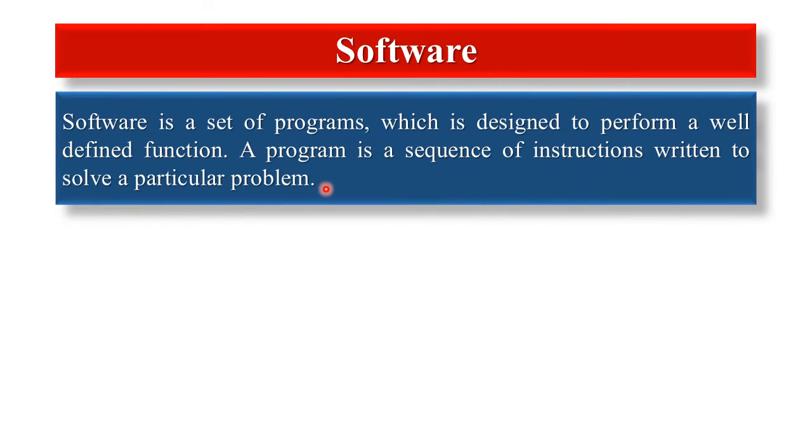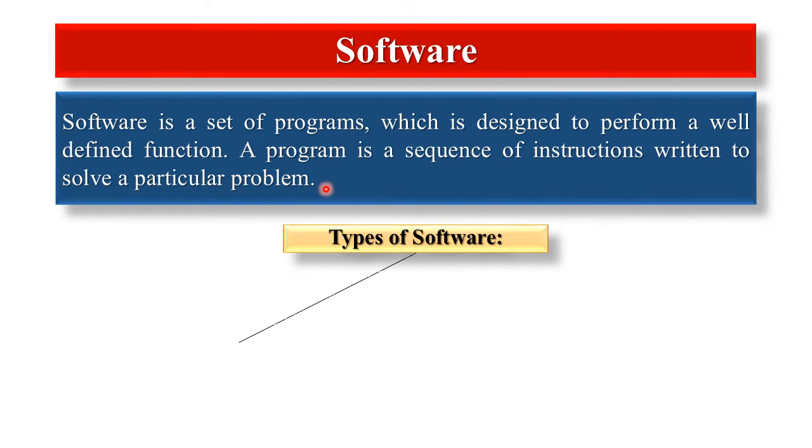The instructions or programs that are required to operate the hardware are known as software. Software cannot be seen or touched. Software is not the physical part; rather, it is the logical part of a computer system. For example, operating system, compiler, assembler, etc. are the software. There are two types of software.